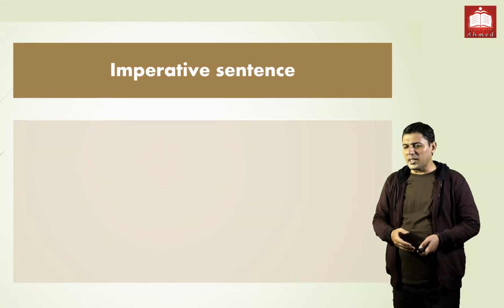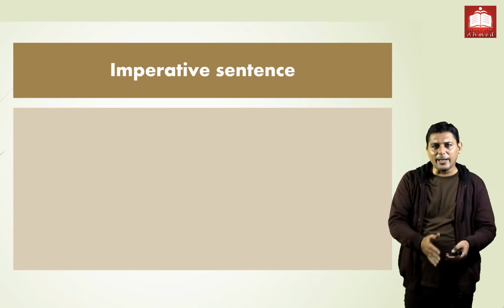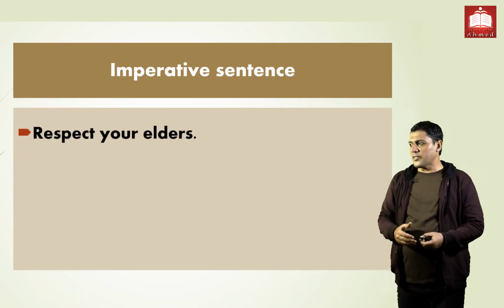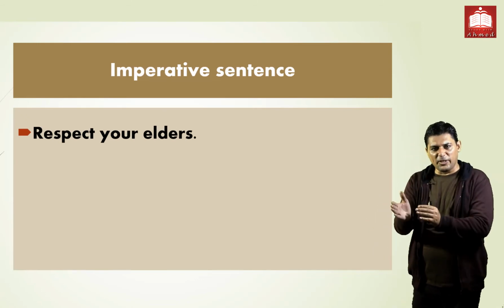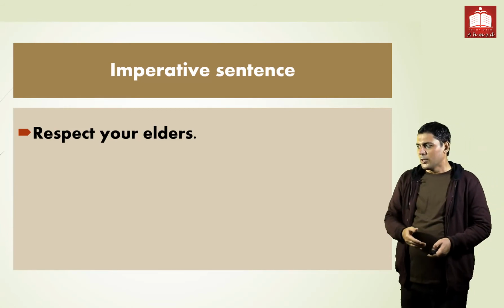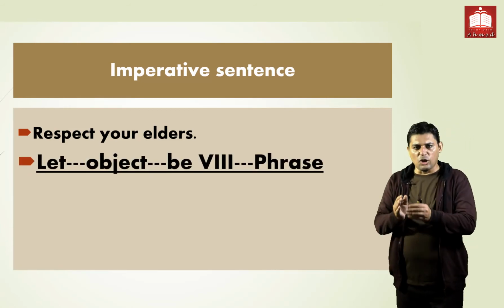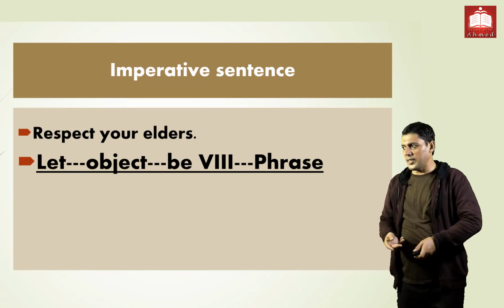So second is the imperative sentence. We have two domains of imperative, affirmative and negative sentences. So imperative sentence, for example, respect your elders. On one side we have the verb respect and then the object. We do not have a direct subject. Here the subject will not be written. So the formula is: use let, use the object, use be, use the third form of the verb, and use the phrase.